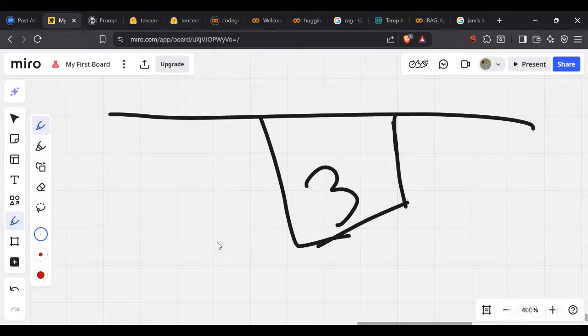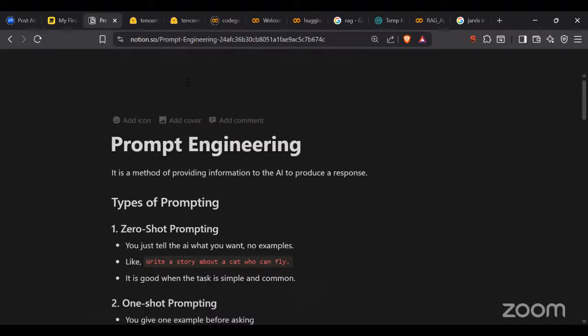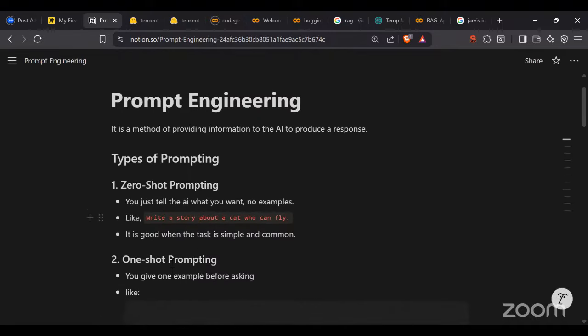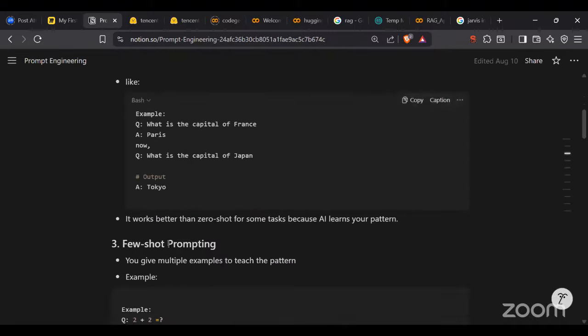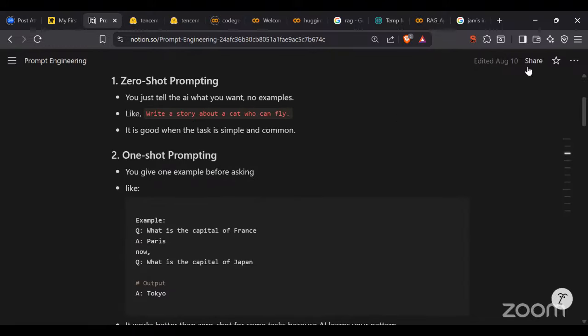So have a great time. I'll share the PDF with you also, guys. This generative AI PDF I'm going to share with you. Just 1 second. ठीक है. एक करता हूँ मैं. I will share everything with the team itself, and they will share it with all of you. I'm going to download the PDF, because this is a Notion file. It's a link, guys. You won't be able to download it as a PDF because I am the one having that access. So I'm going to download that PDF and share it with the team, and they can have it. Okay, clear?